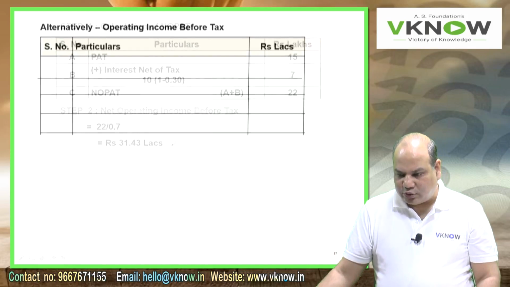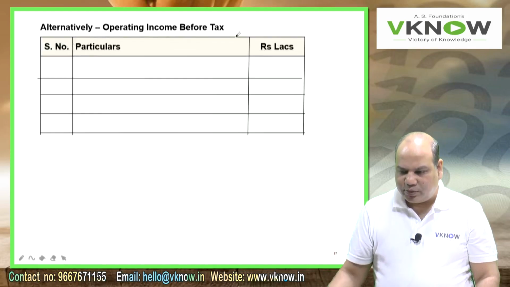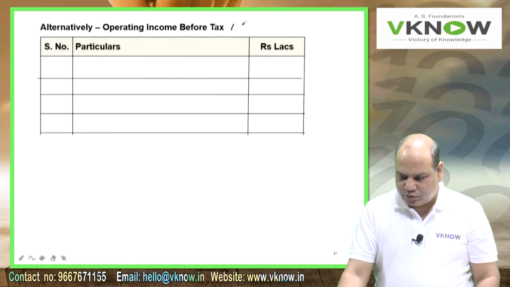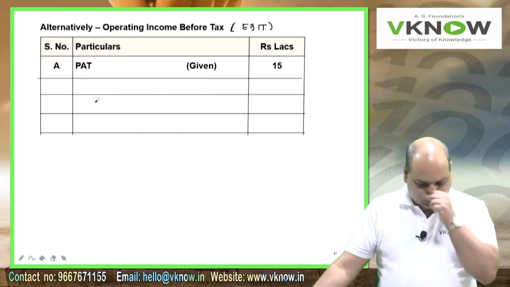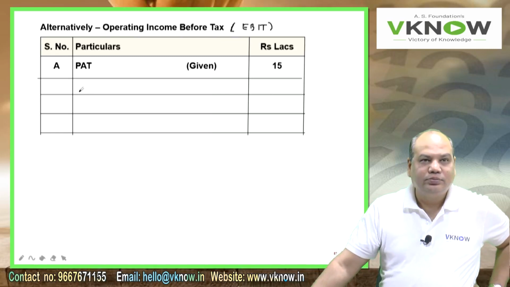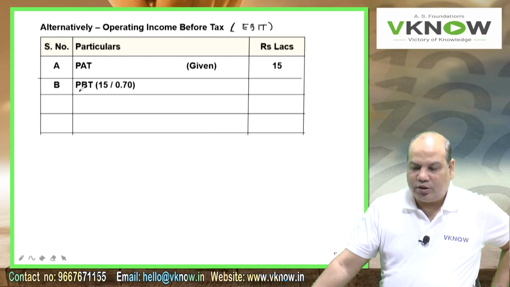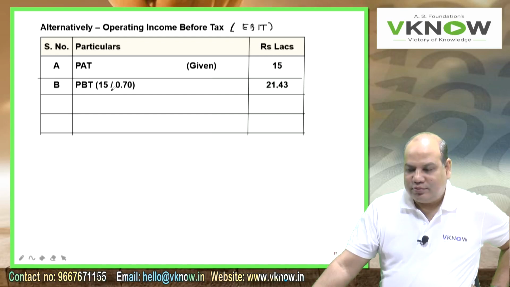Suppose you want to calculate operating income before tax in another manner, you can do that also. So write down alternatively, operating income before tax. Right hand side, rupees in lakhs. Point number A, PAT, 15 lakh. PBT is 15 divided by 70%, 21.43.